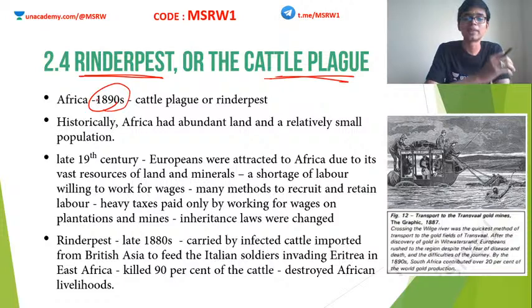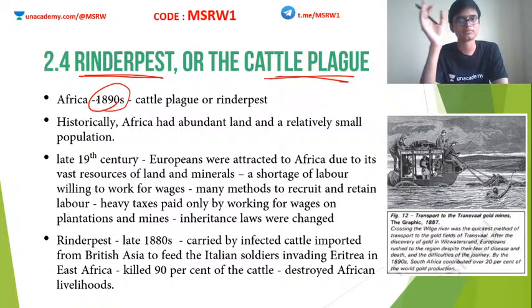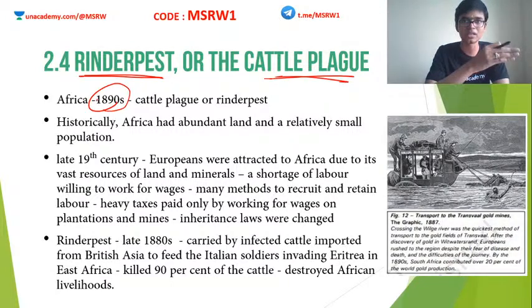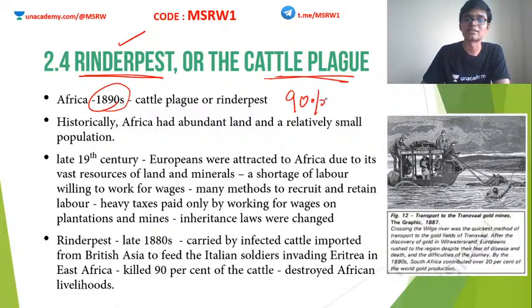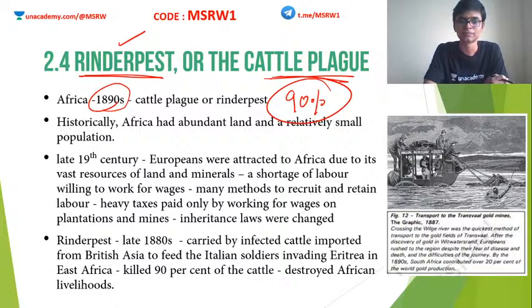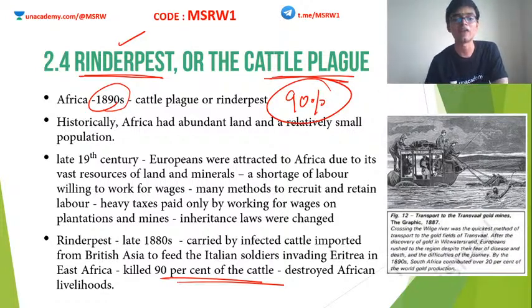Okay, so what happened now? This plague is extremely infectious and it spread at a very fast rate. Within 10 years, it spread from Eastern Africa to Western Africa and also to the Southern African region. So the entire continent of Africa was affected by this disease known as cattle plague, and 90% of the cattle in Africa perished as a result of this plague.